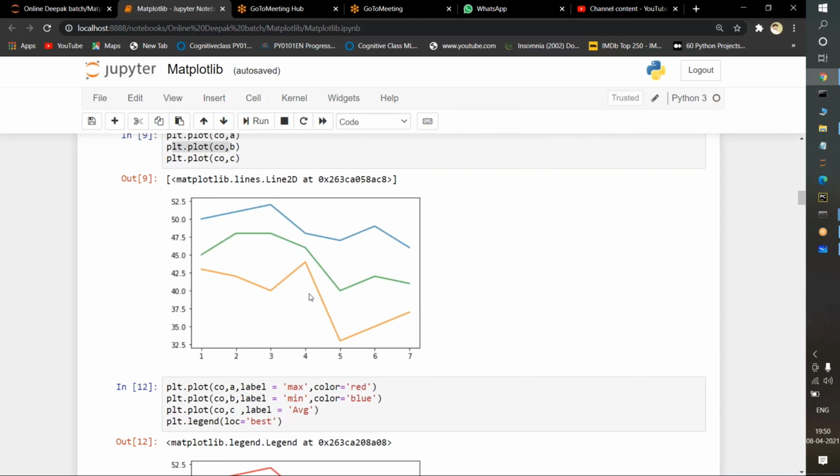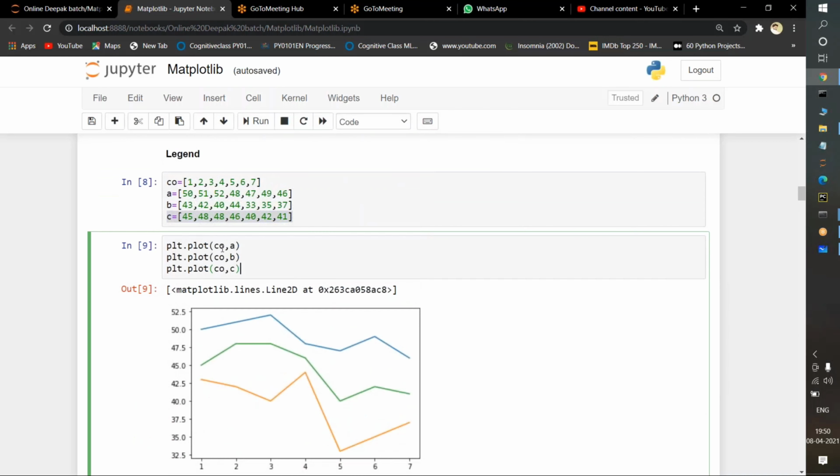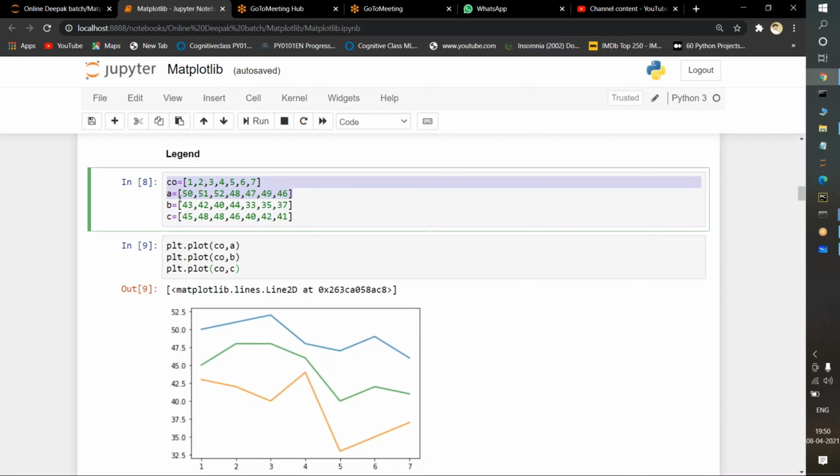Everything is fine, but I don't know which line belongs to which one. Among these three lines, which is the line for CO and A, and which is for CO and B? With the graphical implementation we cannot say directly that this green line belongs to CO and A, and this blue line belongs to CO and C. So for that purpose we use a technique known as the legend technique.